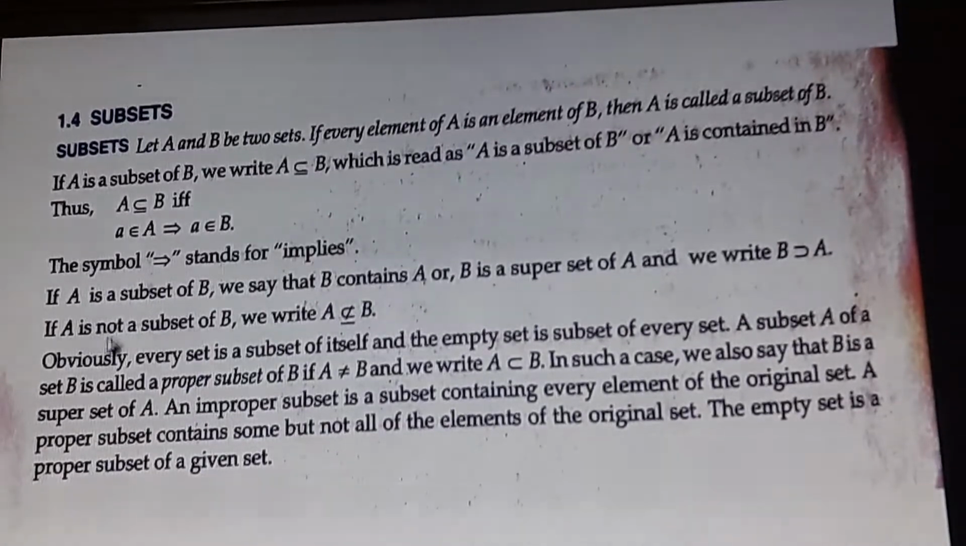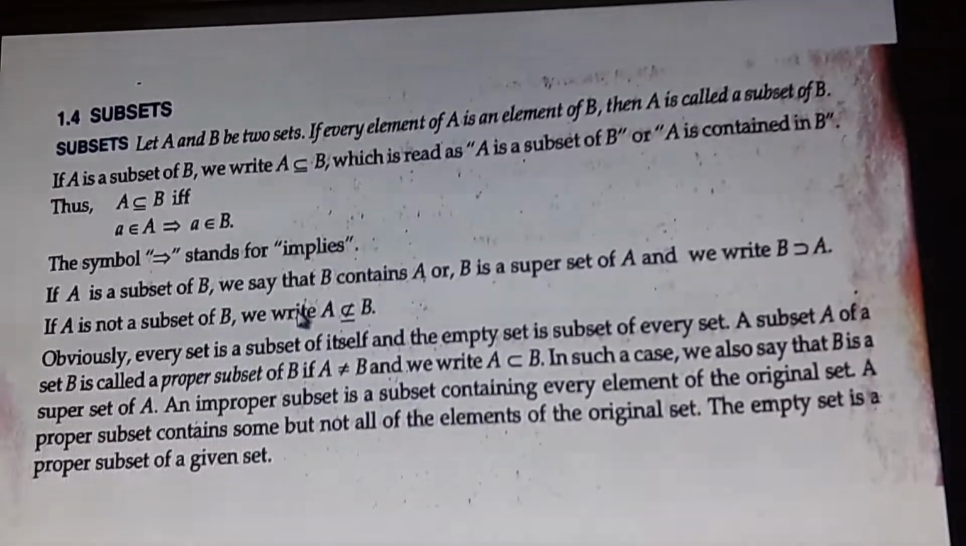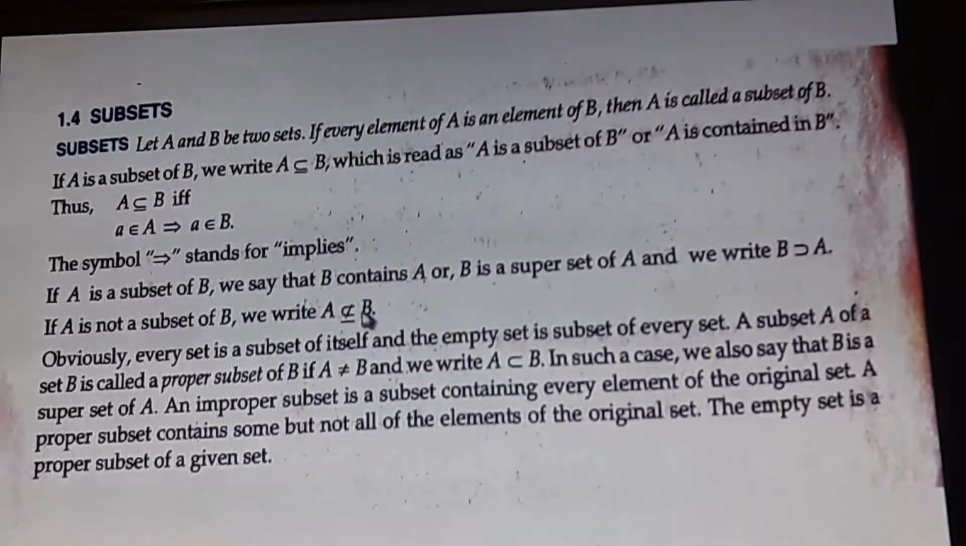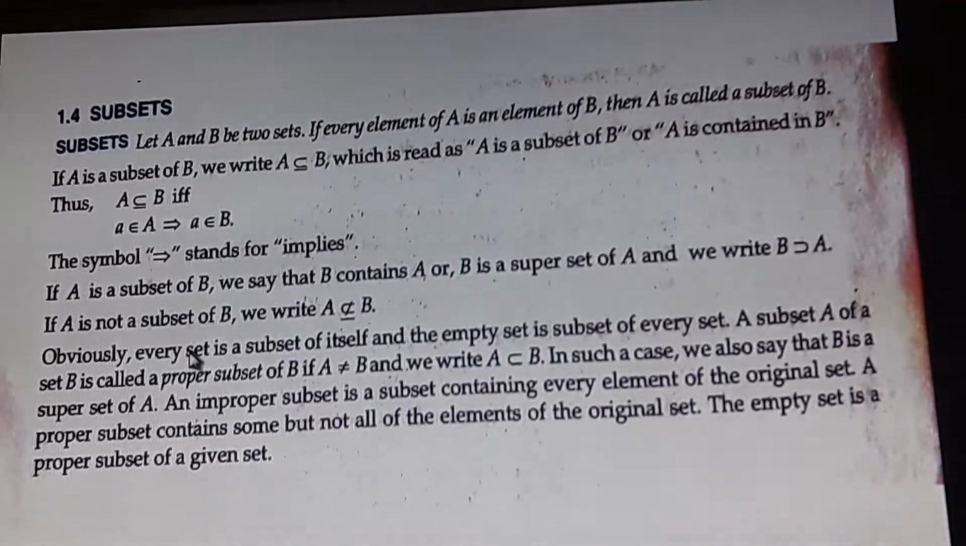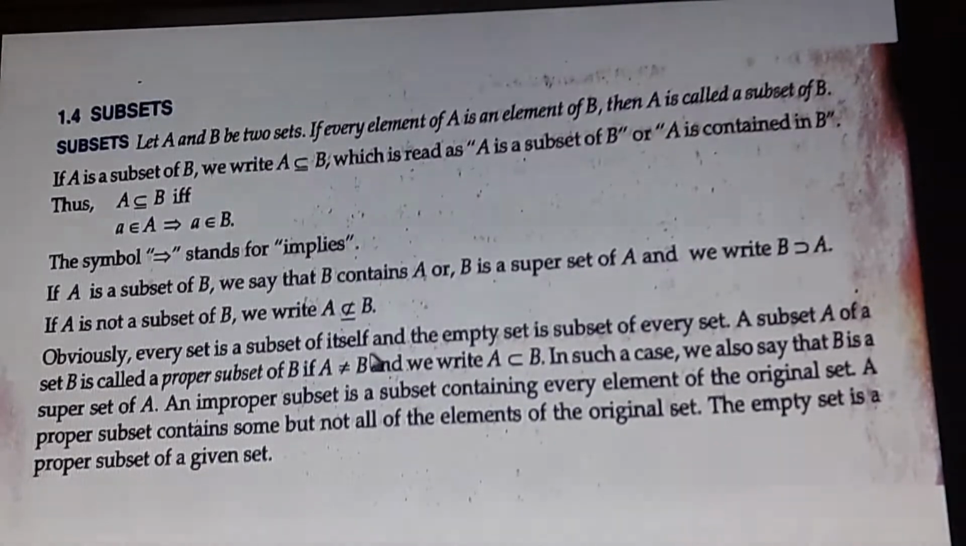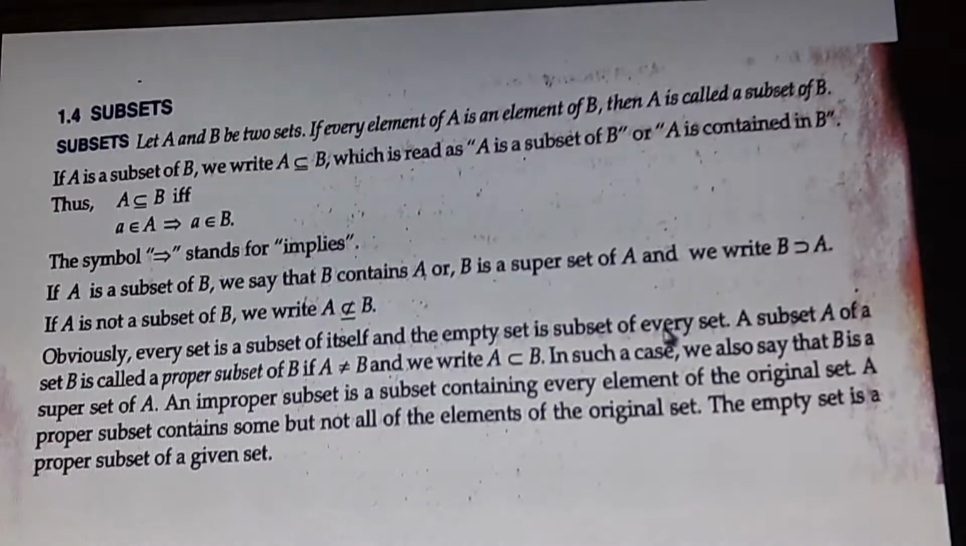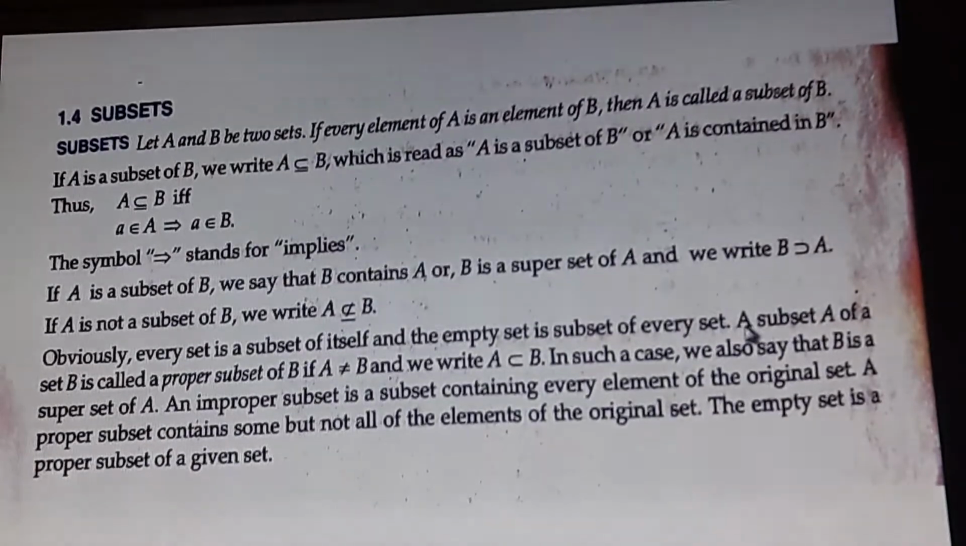If A is not a subset of B, we write A ⊄ B. We have to cross here ⊂. Obviously, every set is a subset of itself, and the empty set is a subset of every set A.